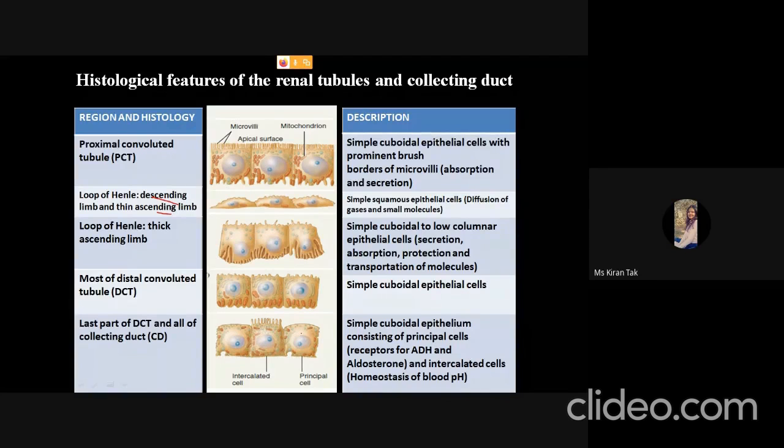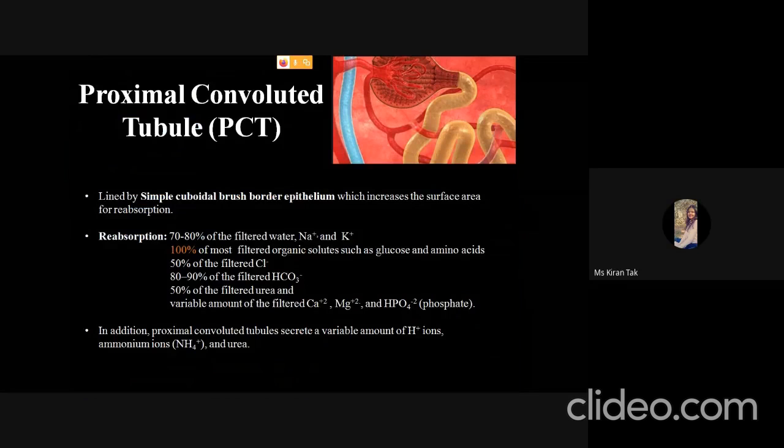These two types of cells play a very important role in the conservation of water and in maintaining the homeostasis of the body. Okay, so now we will discuss the function of the proximal convoluted tubule.